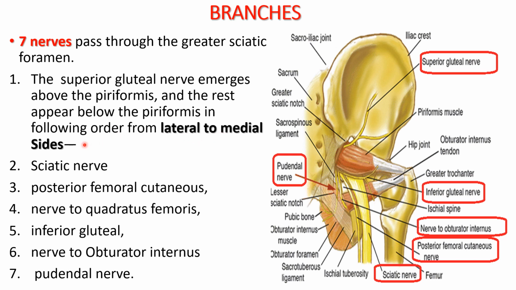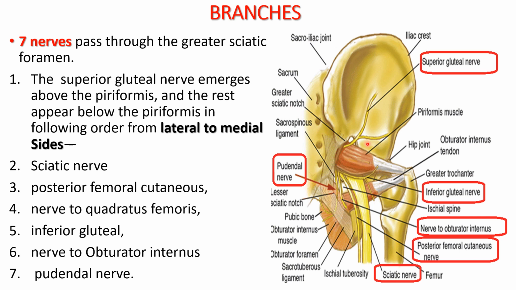From lateral to medial side, what are the nerves below the piriformis? The sciatic nerve, then the posterior femoral cutaneous nerve, the nerve to quadratus femoris, which is not shown here, the inferior gluteal nerve, the nerve to obturator internus, and the pudendal nerve. So these are the 7 nerves passing through the greater sciatic foramen.